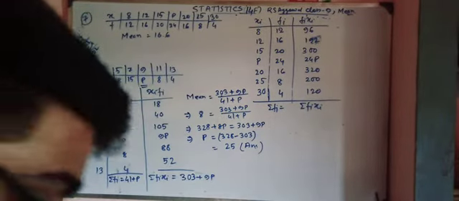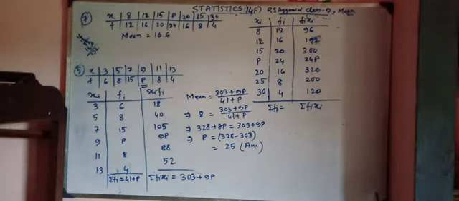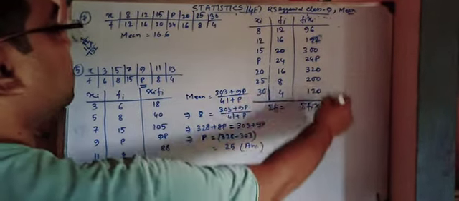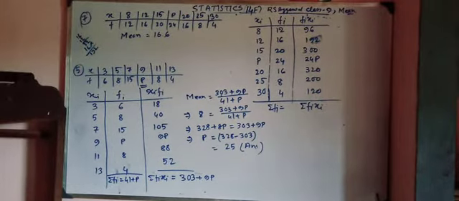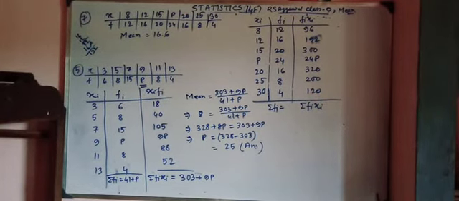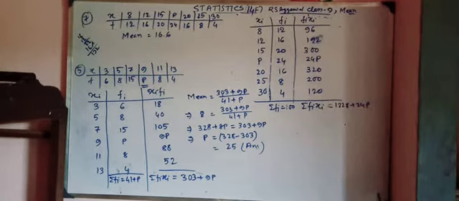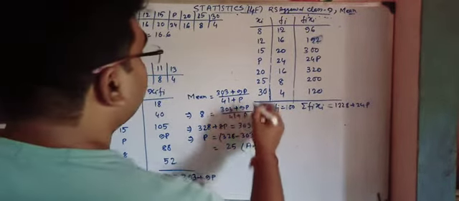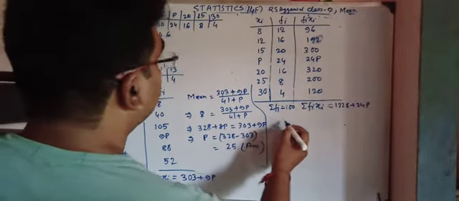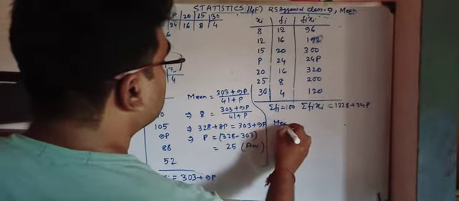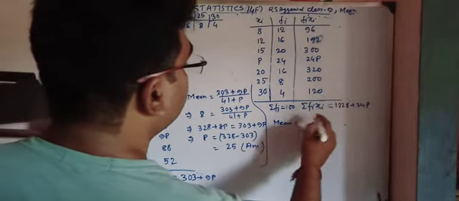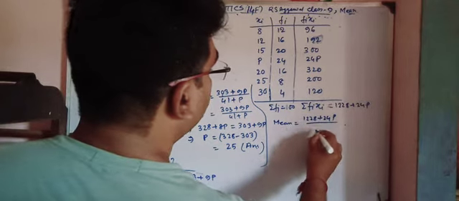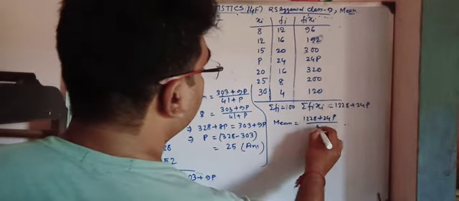The summation of fi is not given here, so we have to add these. Then applying the formula of mean, the mean is equal to (1228 plus 24p) divided by the summation of fi, that is 100.